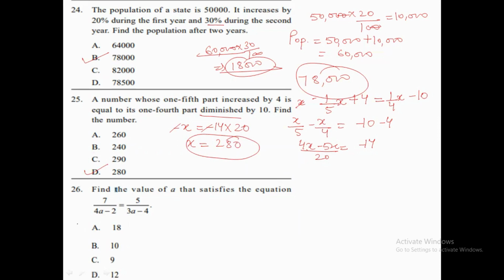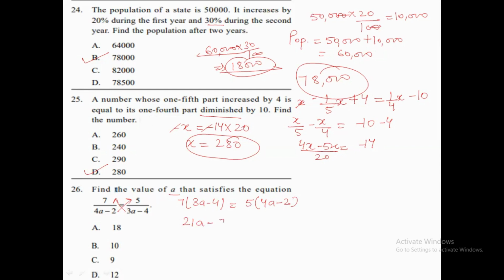Let's move to question number 26. Now in question number 26, we need to satisfy the equation and find the value of A. Okay, so the equation is given over there. So what will we do? We will do the cross multiplication. Okay, so 7 goes in multiplication with 3a minus 4, and this 5 goes in multiplication with 4a minus 2. Okay, when we are multiplying it, what are we getting?